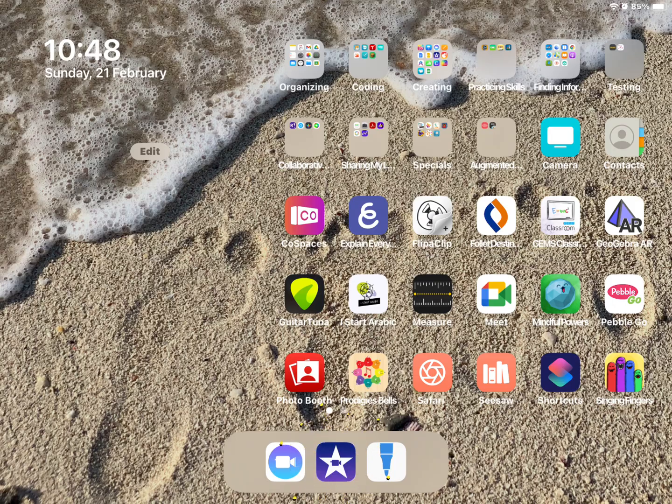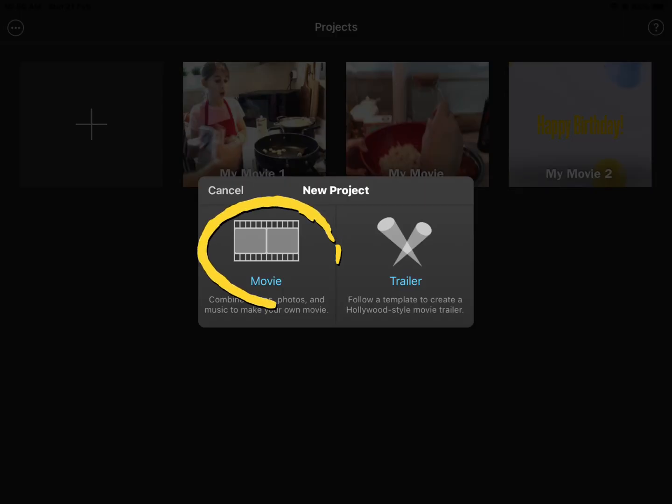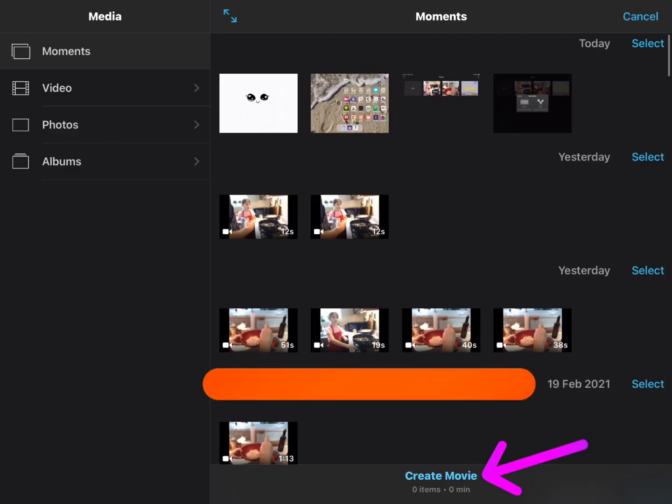Your first step is to find the app iMovie. Your next step is to tap the plus sign to create a new project. Next, click Movie. On this page, you have options.